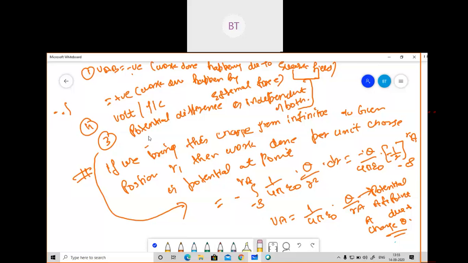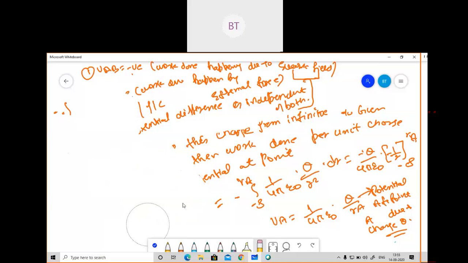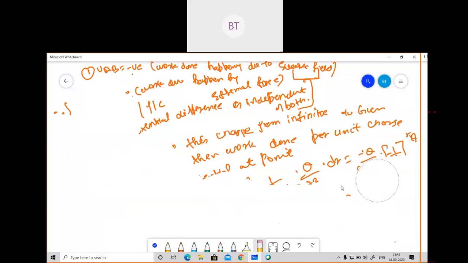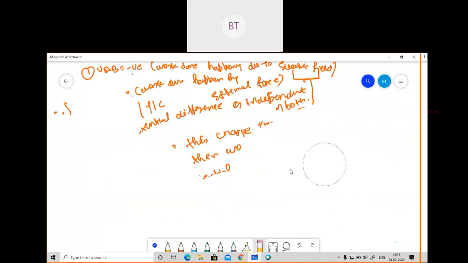So how does a problem come based on electric potential? Please write the problem, and there will be more clarity.